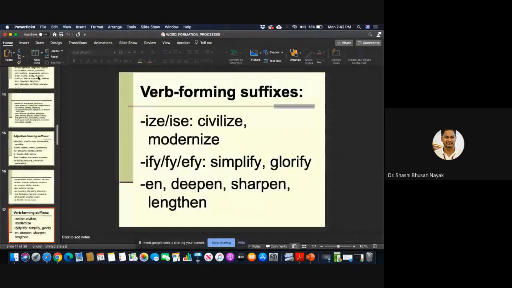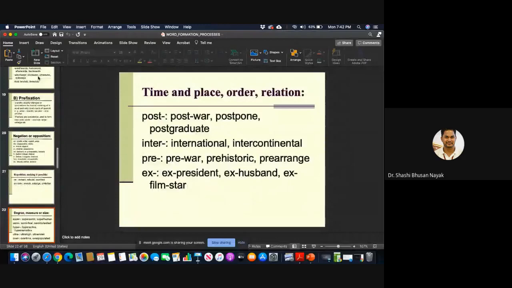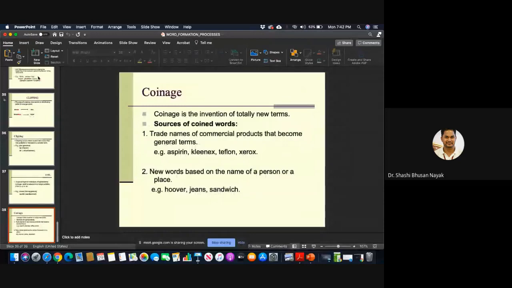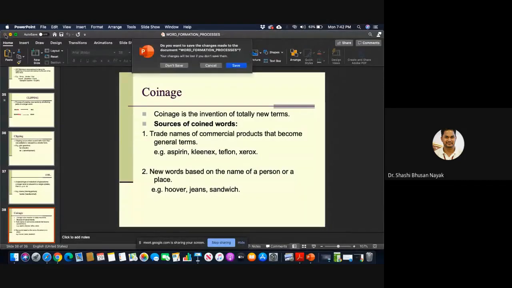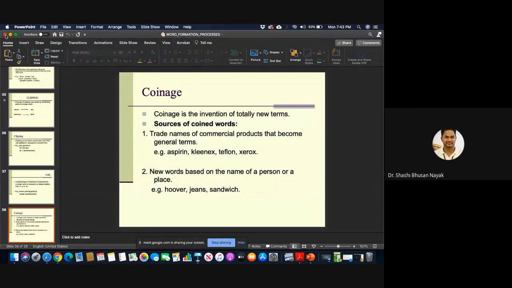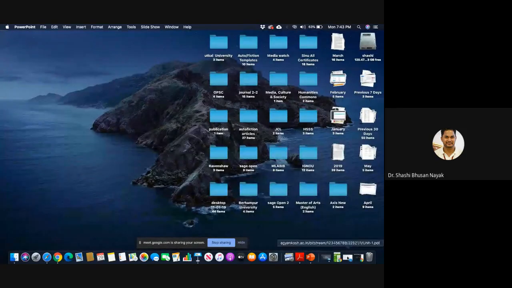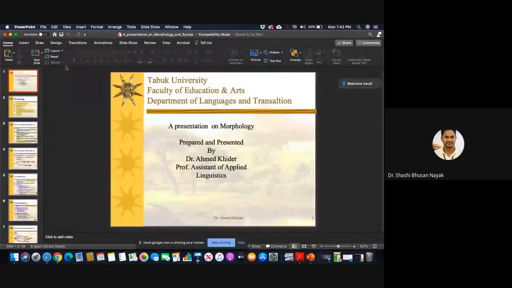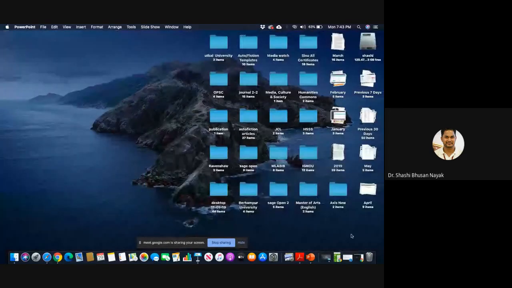In the last slide, I believe, not in this particular PPT, right? Okay, let me go back to that free morpheme. Just wait. Now, this is the one I collected from another source. I'll get back to that.